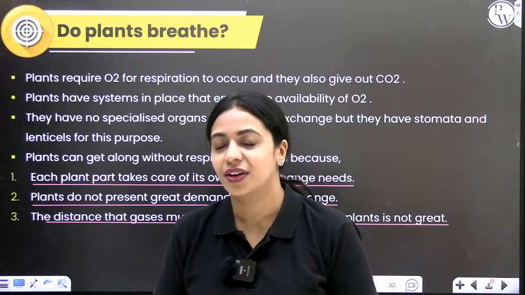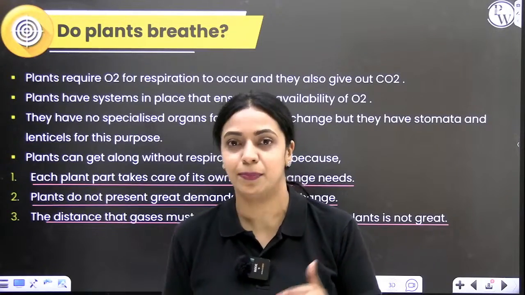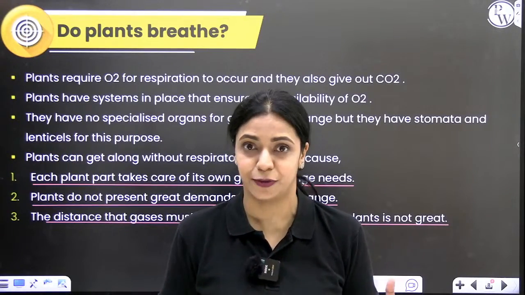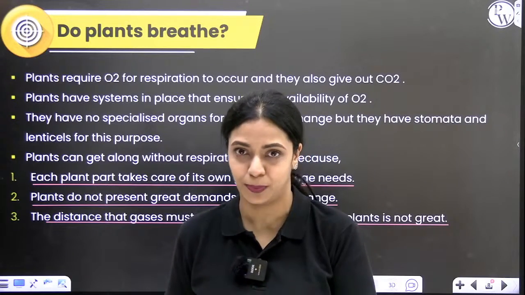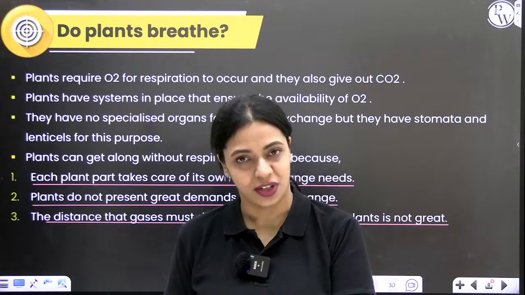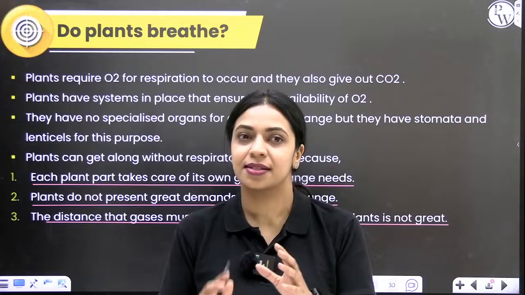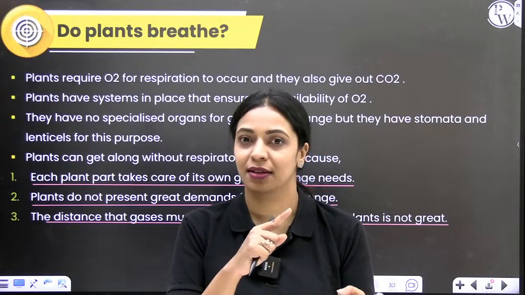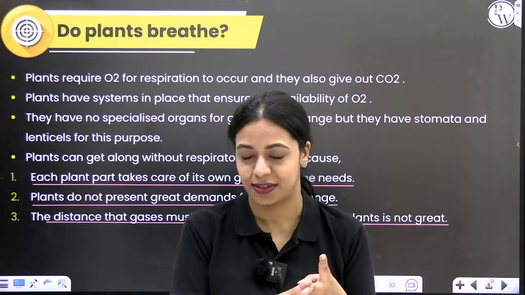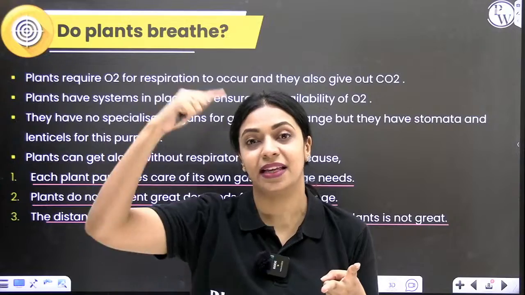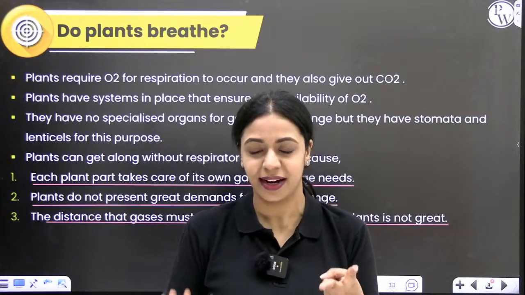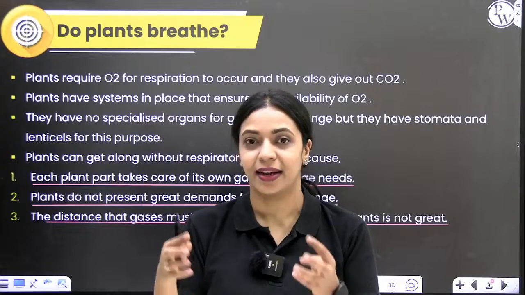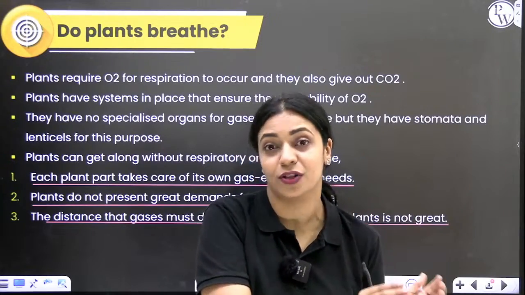The second point here is that the rate of respiration comparing plants and animals is very, very different. Animals respire at a much higher rate compared to plants. In plants, the rate of respiration is less, and in plants, photosynthesis also happens. Cellular respiration also happens. For photosynthesis, plants take in carbon dioxide from the atmosphere. This everybody knows, in the previous chapter also we've discussed, right? So plants take in carbon dioxide, and in the process of photosynthesis itself, oxygen is produced.